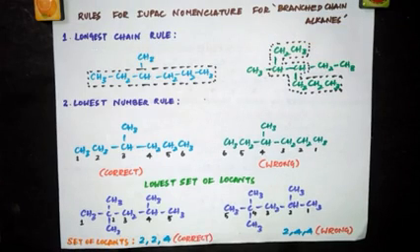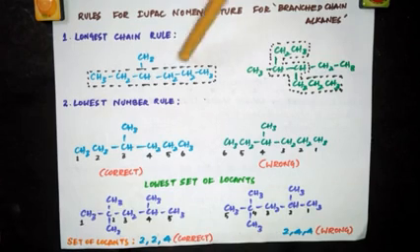So the first rule to name a branched chain alkane is choose the longest chain. We call this the longest chain rule. You have to select the longest continuous chain of carbon atoms, and we call this the parent chain, while all the other carbon atoms which are not included in the parent chain are called branch chains or side chains or substituents.